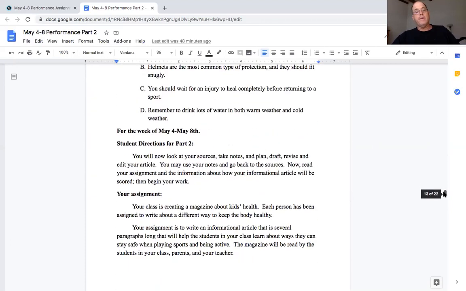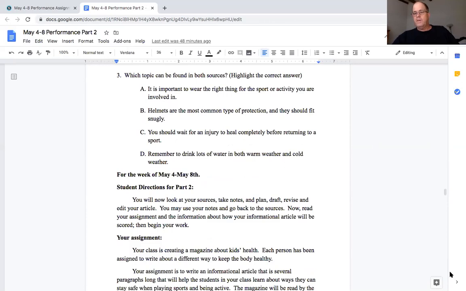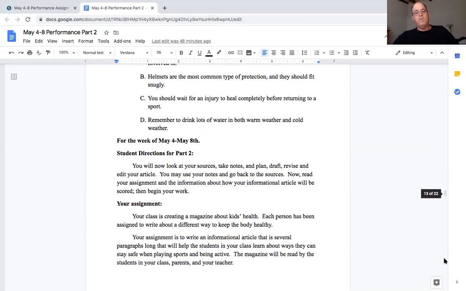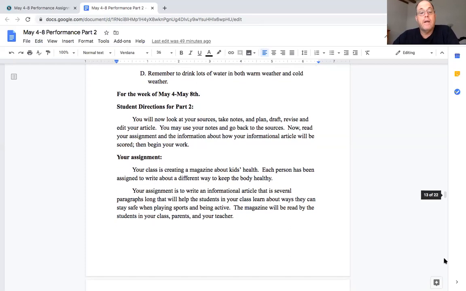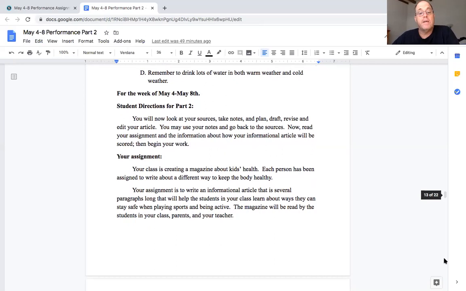Now for this week, it says student directions. It says, you will now look at your sources, take notes, and plan, draft, revise, and edit your article. You may use your notes and go back to these sources. Now read your assignment and the information about how your informational article will be scored. Then begin your work. So we'll go over the rubric later today, but today we just want to work on our assignment for today. So your assignment is, your class is creating a magazine about kids' health.